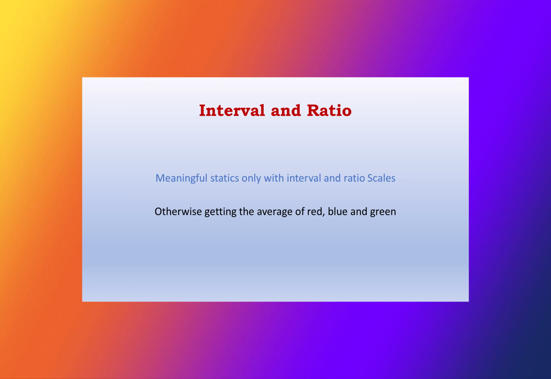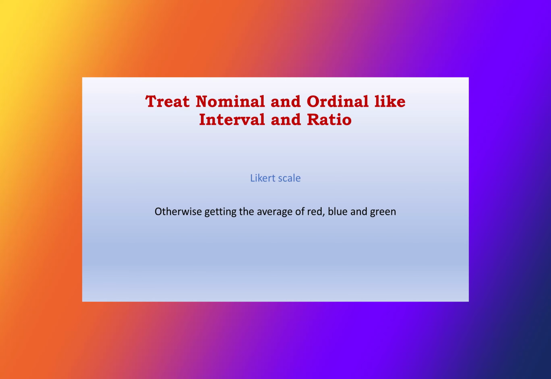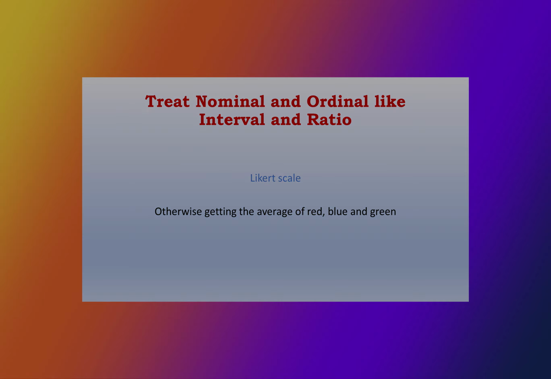For example, there can be no average color among red, blue, and green, but we can average 5, 7, and 10. Problems arise when statistics are calculated for nominal or ordinal scales. One common example is using statistics for Likert scales.